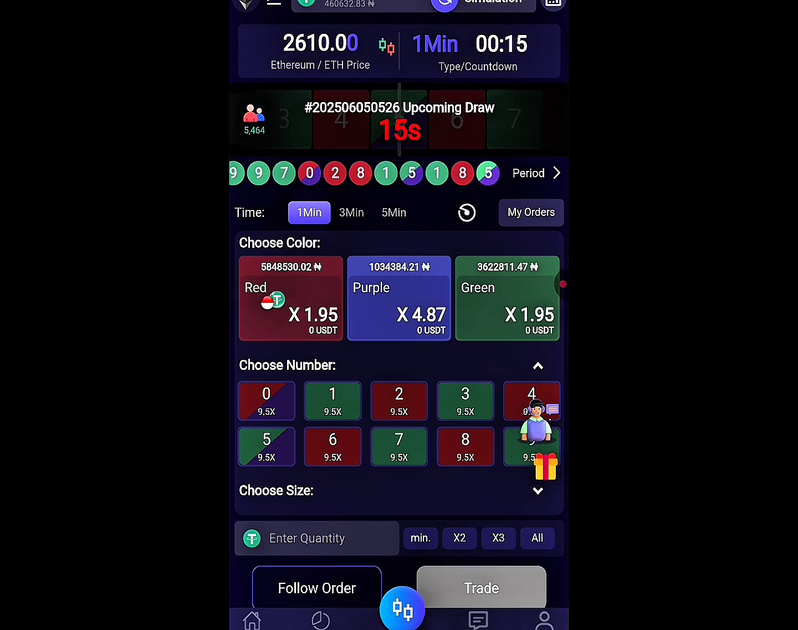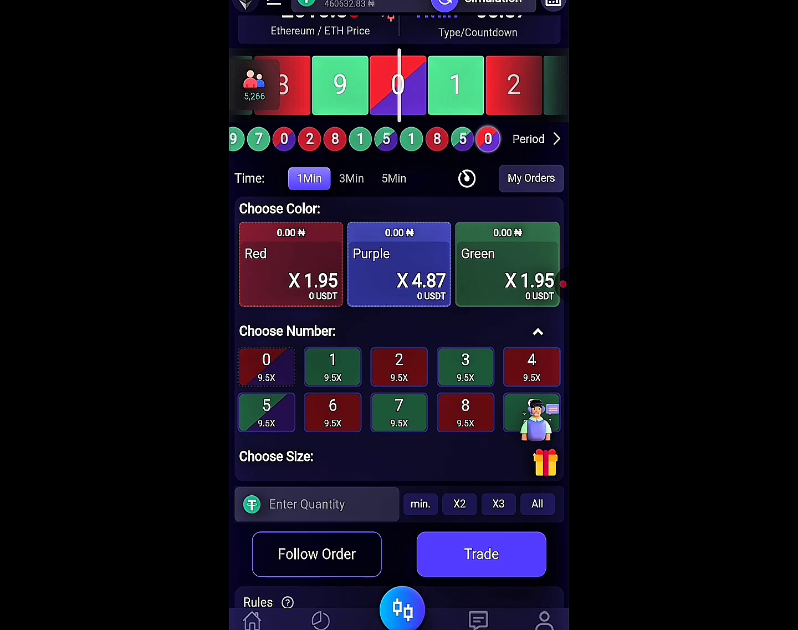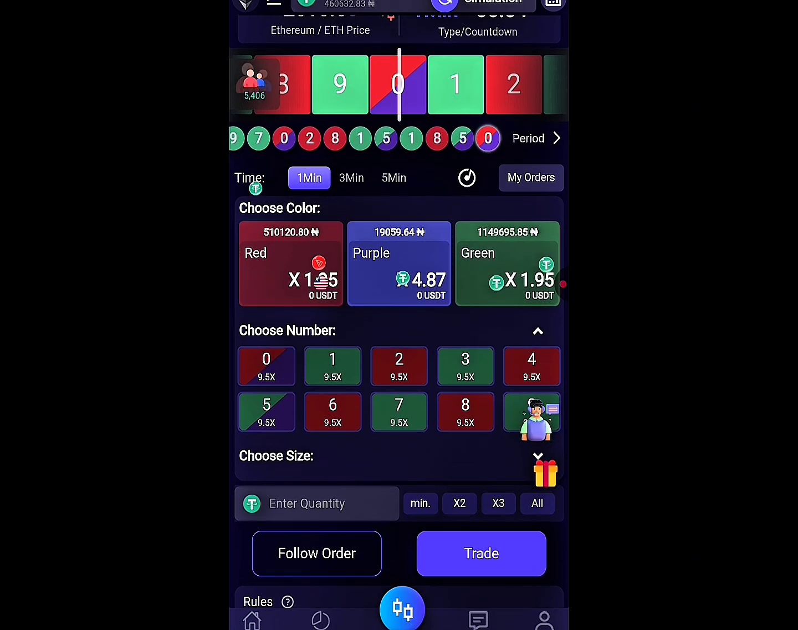You understand? So basically all you have to do is to predict the color that you think is going to win. But you're not going to think about it. The platform is going to give you signals. You understand? So the Telegram group link will be on the comment section. Join it. It will be giving you signals on which color you should bet on.